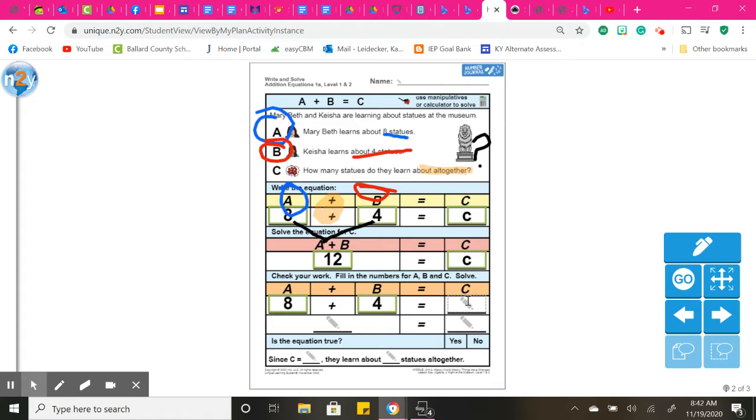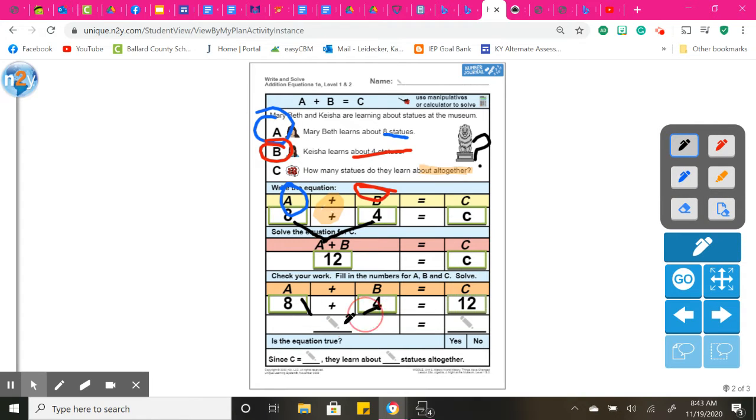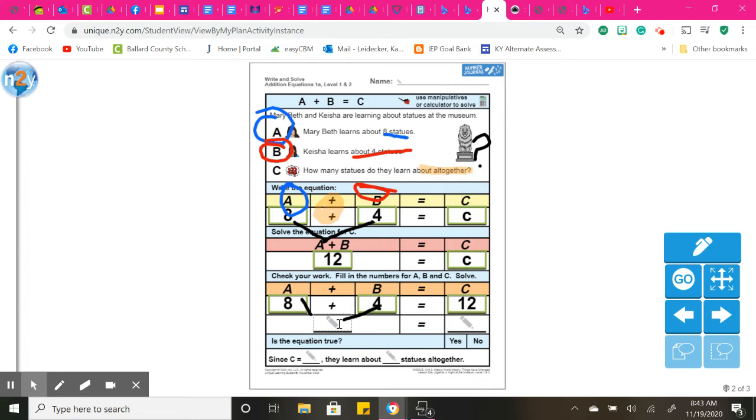Then it says to solve, and we said 8 plus 4 was 12. And then I'm just going to bring it down to this next box here. 8 plus 4 was 12. Does 12 equal 12? Yes, it does. Since C is 12, that means they learned about 12 statues altogether.